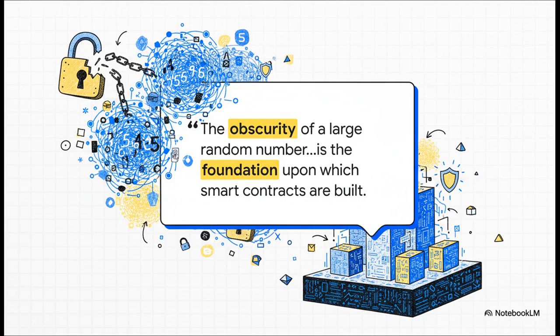It's not like a physical lock you can pick. The security of a smart contract is built on math. It's based on the sheer impossibility of guessing a truly massive random number. It's that mathematical obscurity that creates a bedrock of trust in a digital world.